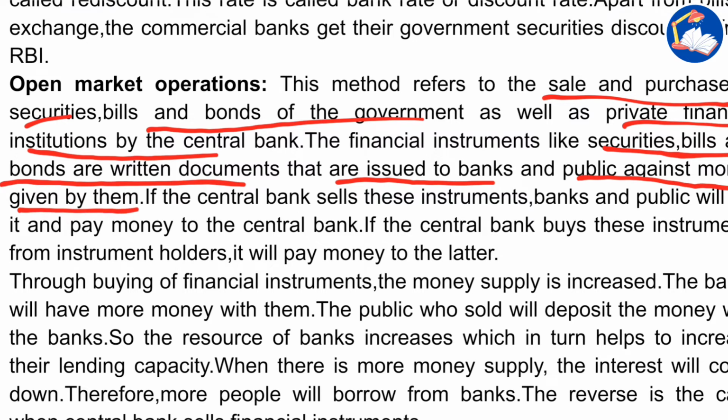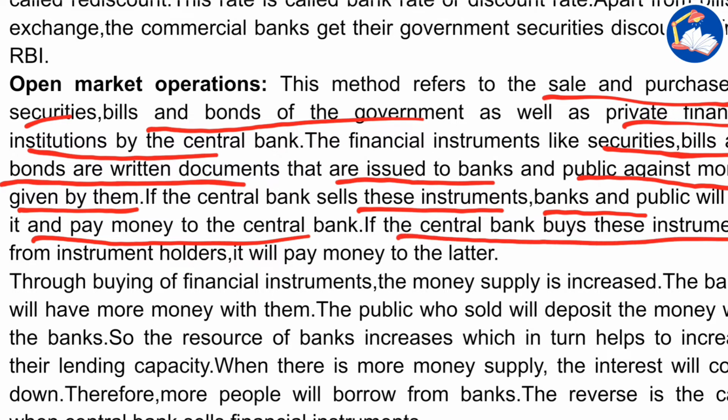If the central bank sells these instruments, banks and the public will buy them and pay money to the central bank. If the central bank buys these instruments from the instrument holders, it will pay money to the instrument holders. It's like buying and selling of securities, bonds and government bonds. That is called open market operations. It can involve private institutions also.